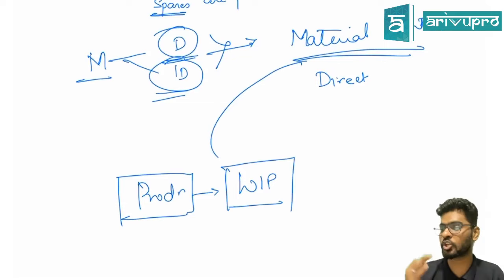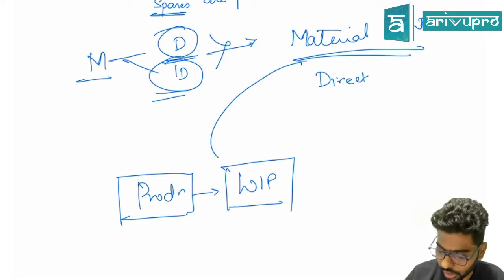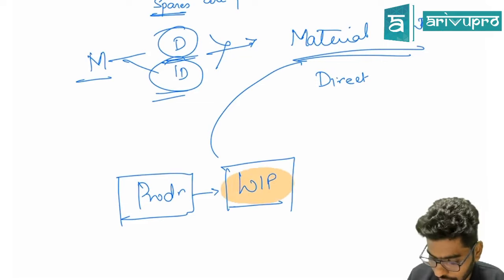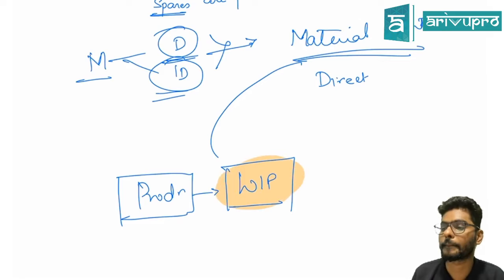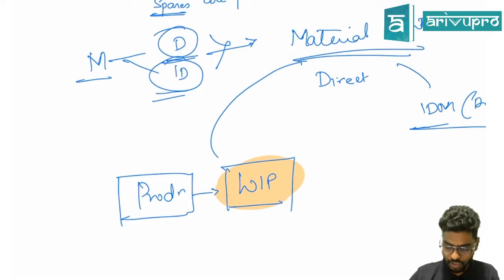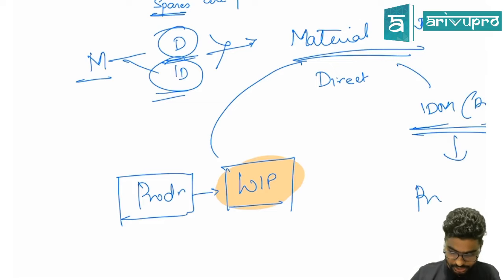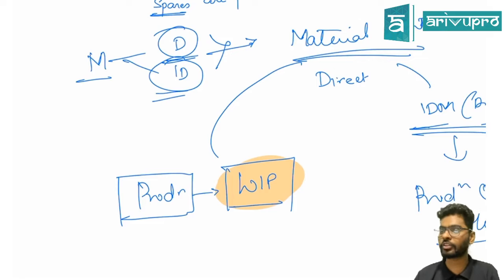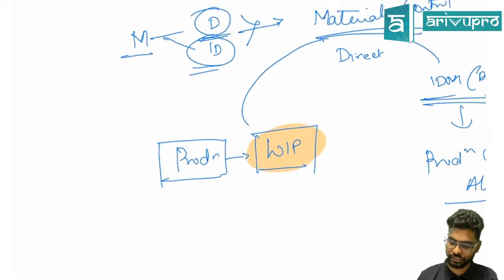Direct materials issued to the production will go to what? WIP account. Are you clear? And all the indirect material for the purpose of production will go to the production overheads account. So what do you think is going to be the journal entry in both the cases?